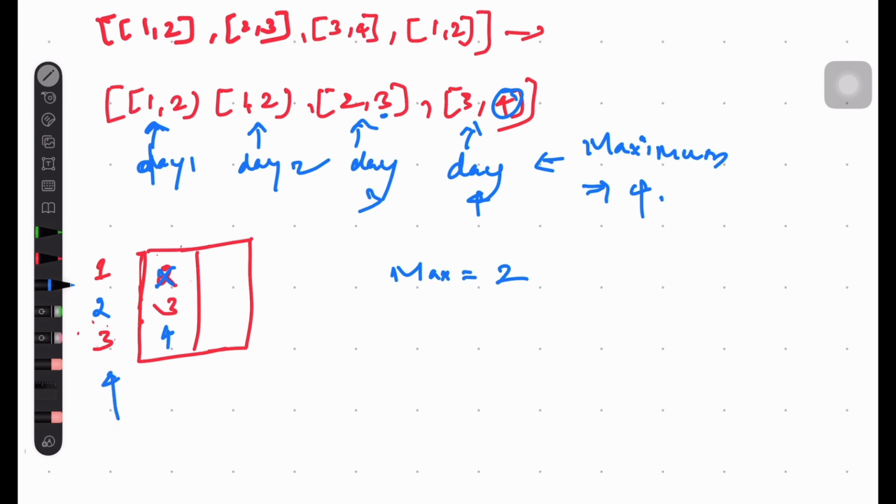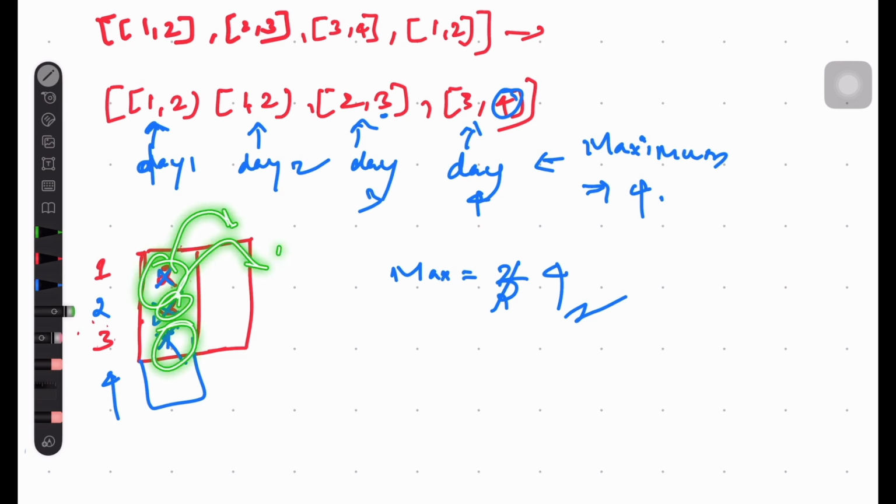So when day 4 comes, you would have popped this, attended it, and added it to the max 3. On day 4, you would have popped this out and added to the max. So now you understand how the sorting works and why we need to take the minimal on the top. For example, if you pop whatever is available, this 3 and 2 would not be attended, right? So whatever is the smallest, you should pop.